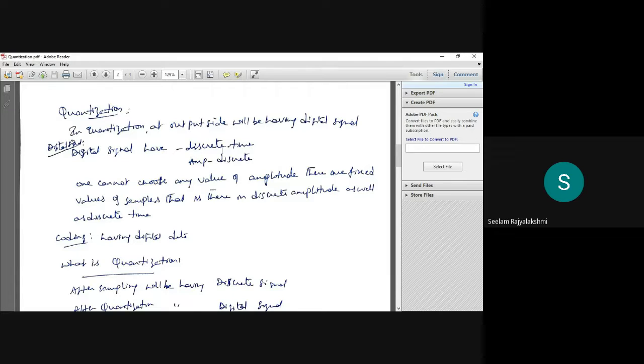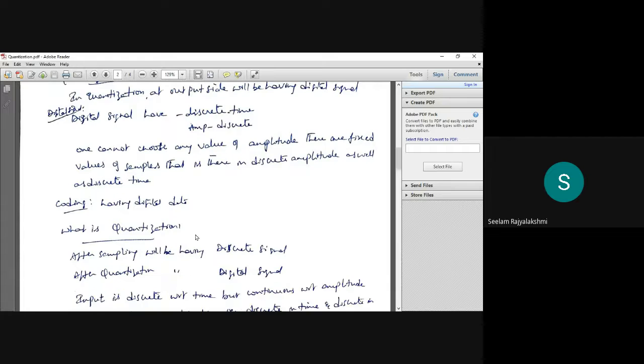So time is discrete and amplitude is also discrete. That means here we cannot choose any value of the amplitude. So here we have fixed values of samples. So we have discrete amplitude as well as discrete time. So coding we have seen.